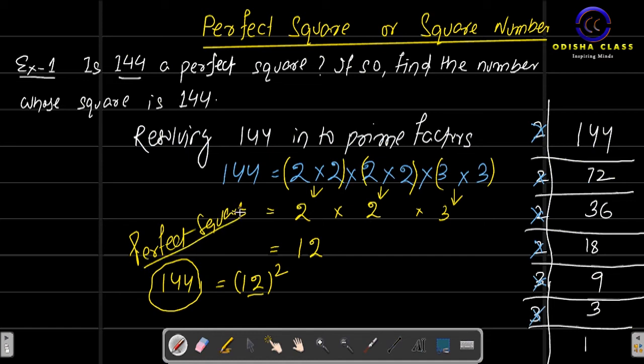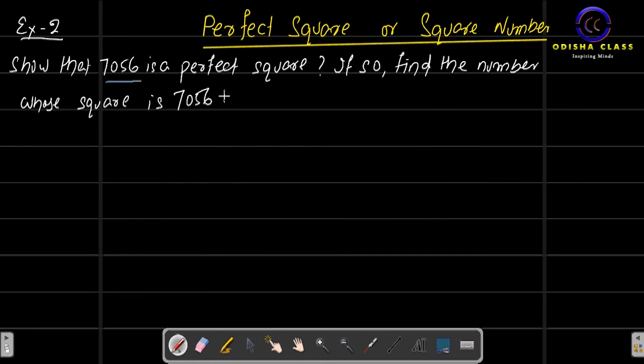I am solving this to know whether that number is a perfect square or not. Are you able to understand? आपको समझ में आया मैंने कैसे किया 144 परफेक्ट स्क्वायर है या नहीं? Through prime factorization method. After prime factorization, then I am making the pairs of same numbers. From each pair, I am taking one number. Then I got the answer. Okay, let's move on. Now, example number 2.